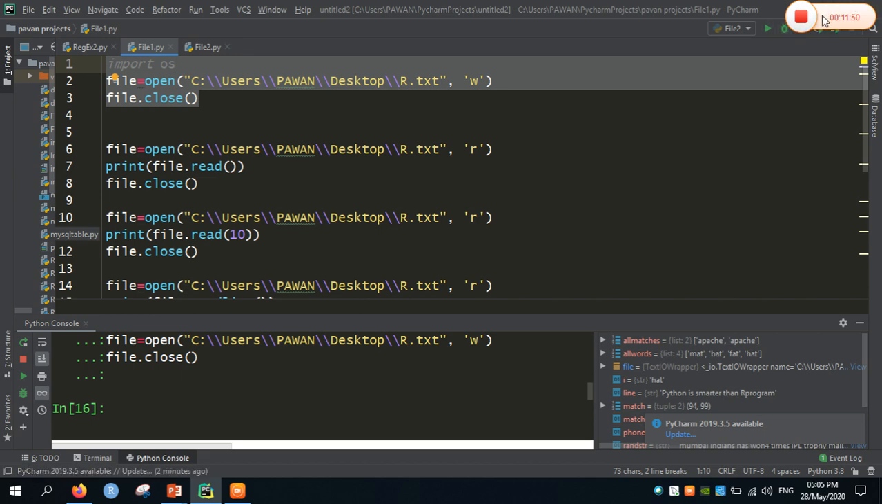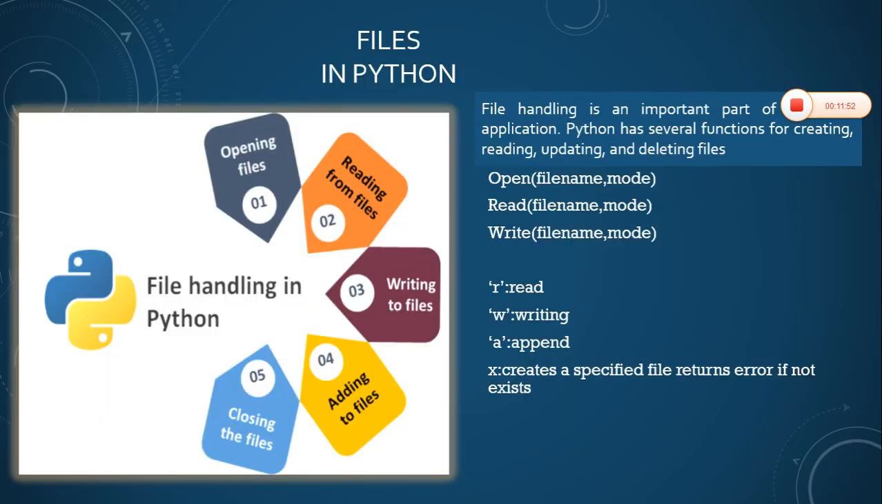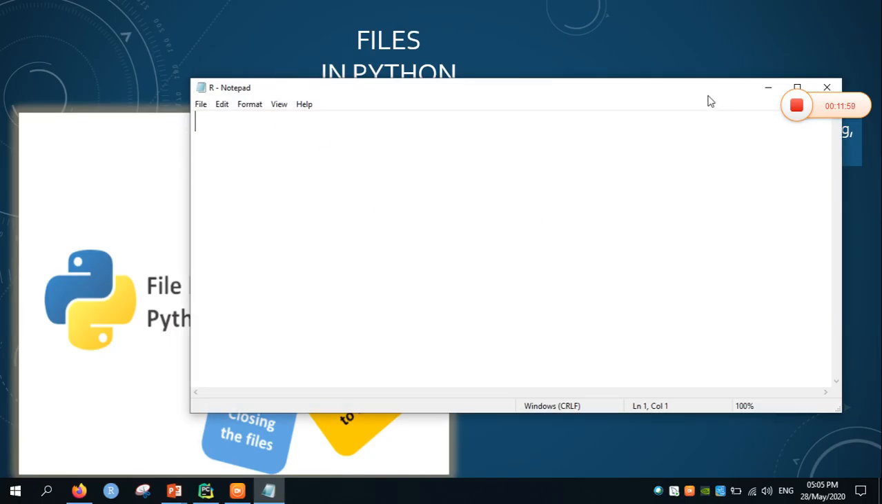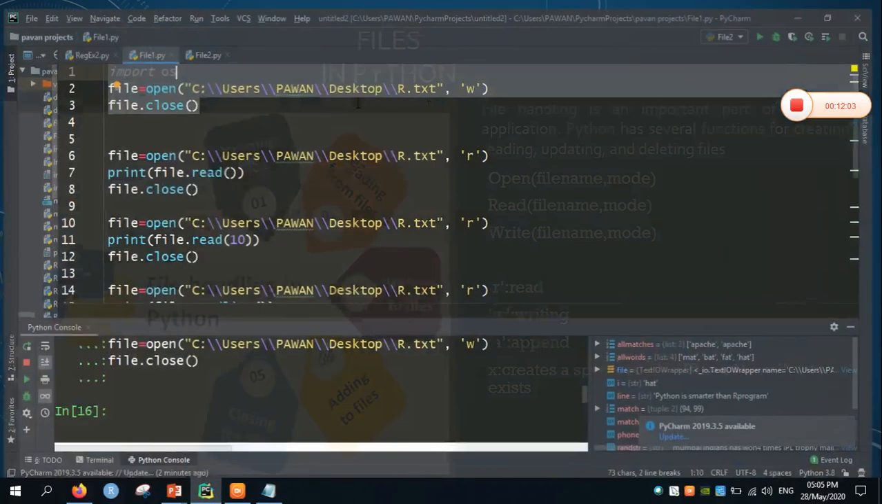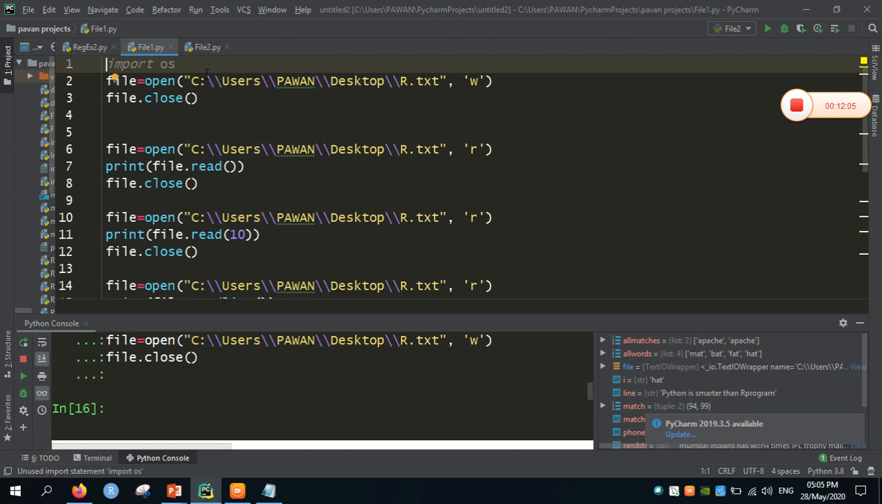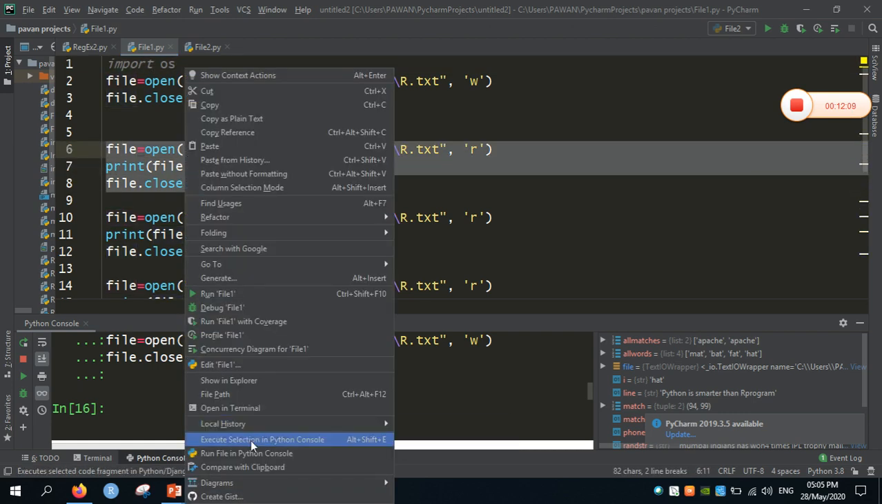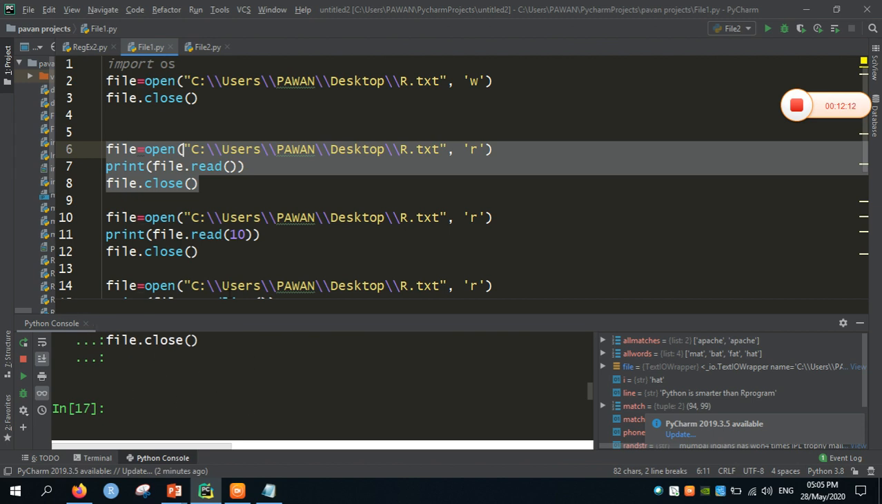Yeah, let me check whether the file has been created or not. Yeah, you can clearly see that the file r.txt was created empty, so the file doesn't contain any data. I will get back to my PyCharm. Yeah, so I am going to read the data. It shows no output because the file doesn't contain any data.